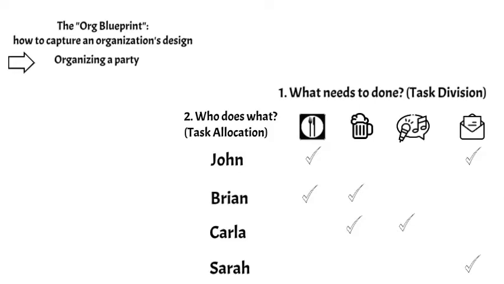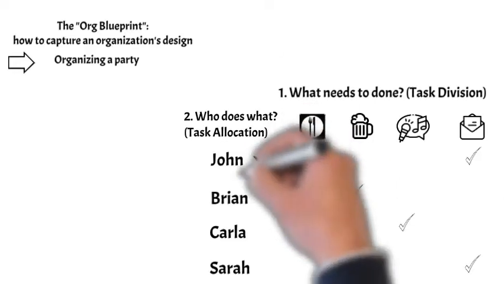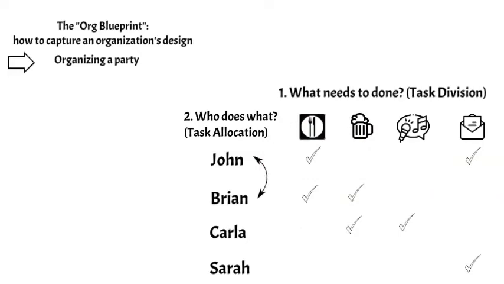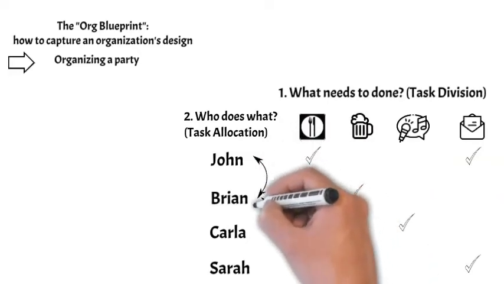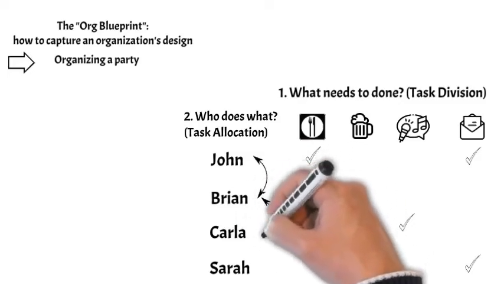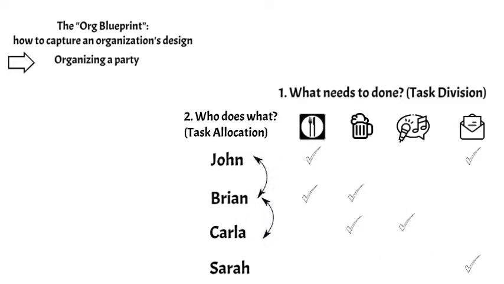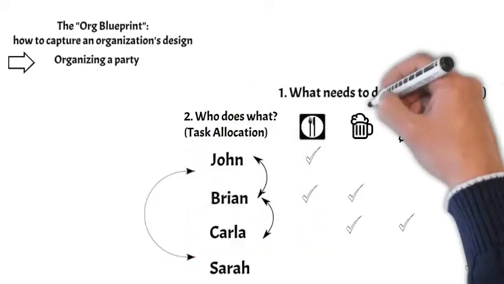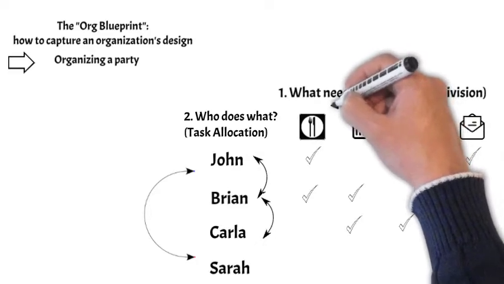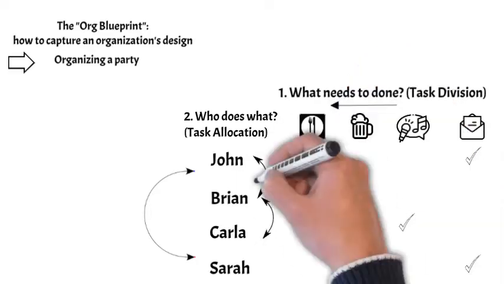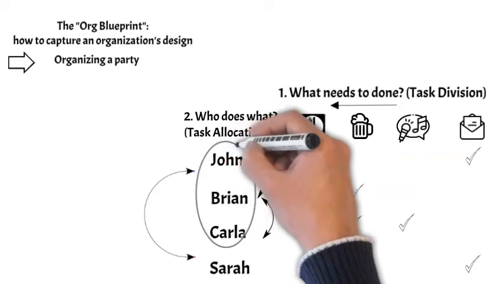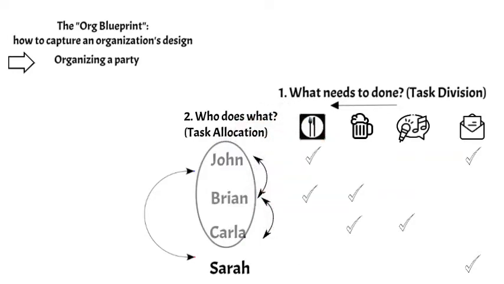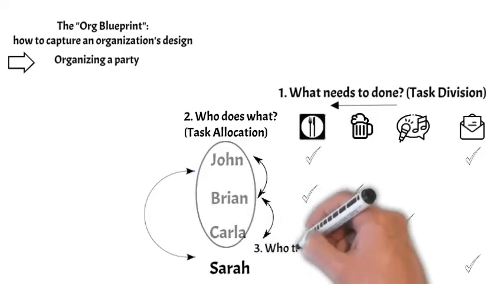That's task allocation done. Third, we can see that given the task allocation, it's important that John and Brian need to talk to each other to coordinate their work on getting the food prepared. In the same way, we can see that Brian and Carla need to talk too, because both are involved with the drinks. But some tasks are also likely to depend on each other. The food and the entertainment should probably match too. One can't have a sit-down dinner at a dance party. So John and Carla should be talking to each other too. This structure of interaction is our answer to the question of who talks to whom, that is, information provision.